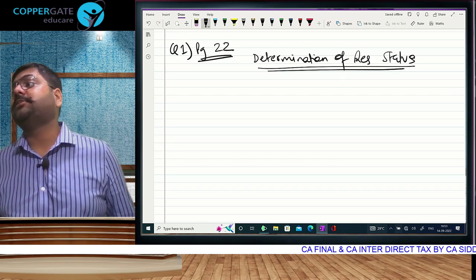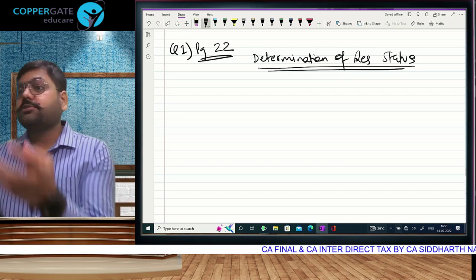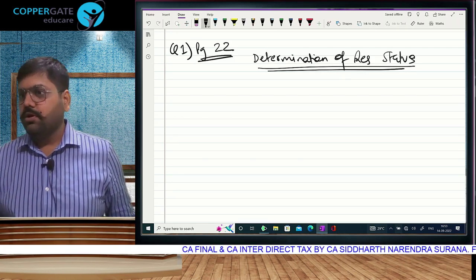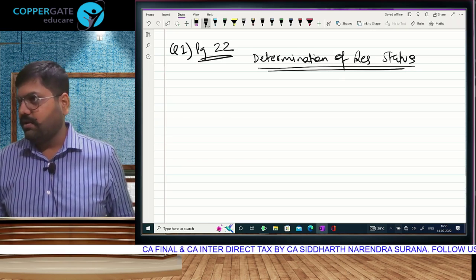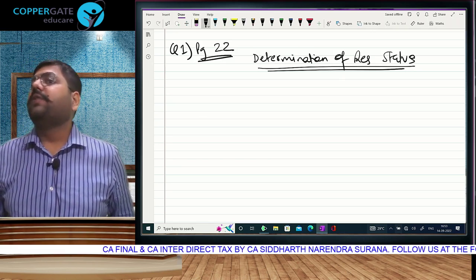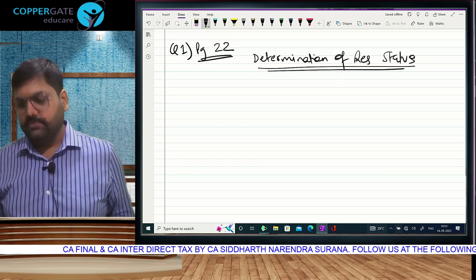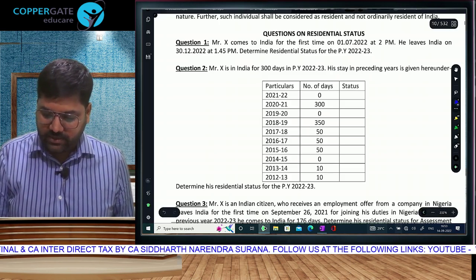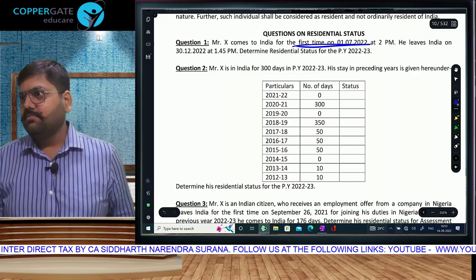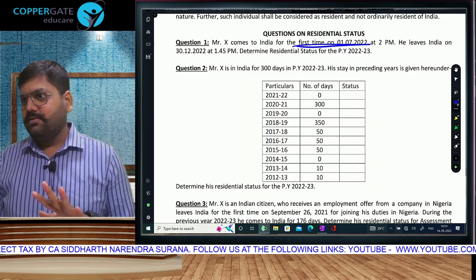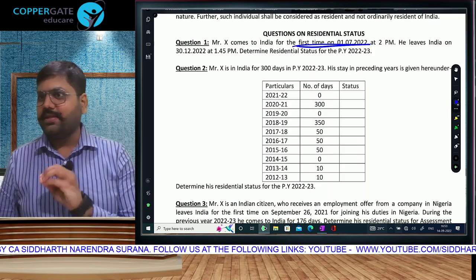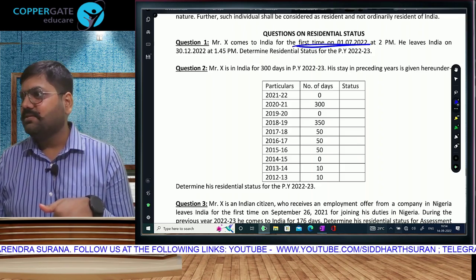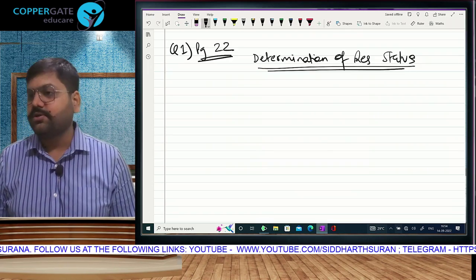Whenever you want to determine the residential status of any assessee, the first step is to check the stay of the current year. See, 182 days also in the previous year, 60 days also in the previous year. Then if 60 is fulfilled, we go to the last 4 years. One thing is clearly stated: he has come to India for the first time. So even if he becomes resident, of the last 10 years and 7 years he is not fulfilling anything, so he will become RNOR. But can we do that step first? First the current year. In the current year we will see what his stay is.